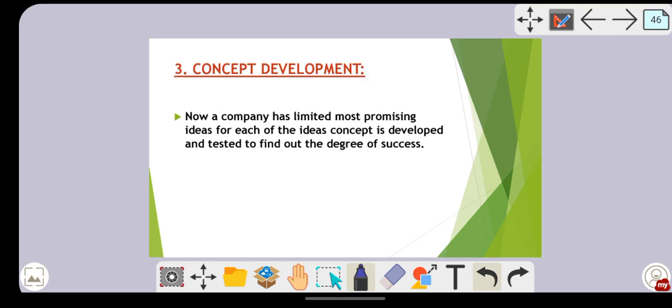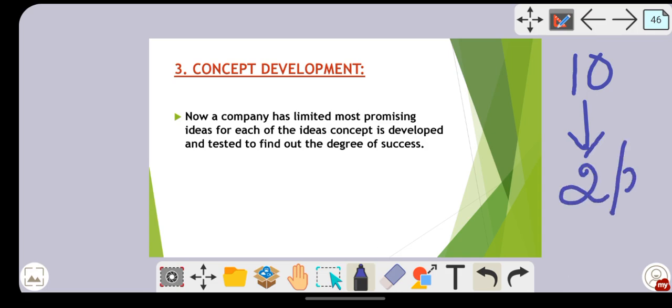Next one, concept development. For the ideas, at the first stage it was 10. Now at the second stage it was 2 or 3 ideas you have picked. So now what you are going to do, you are going to develop a blueprint for that and you are going to do the testing. So here the company develops an idea concept and tests it to find out the degree of success.